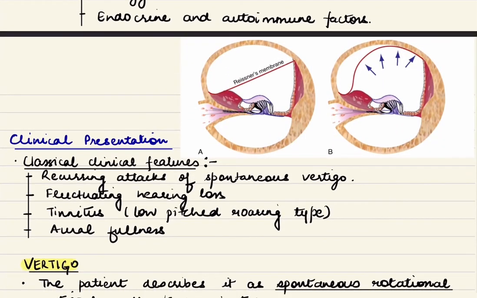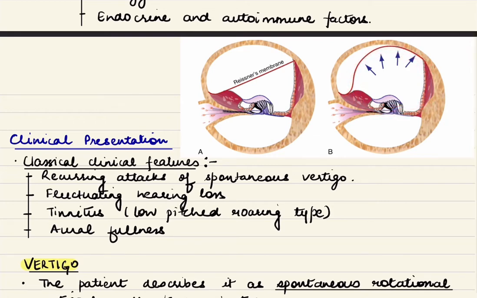So this is a cross section of the cochlea, with this being scala media or the cochlear duct, scala vestibuli and scala tympani, this being the Reissner's membrane and the basilar membrane. And this scala media is filled with endolymph and these two with perilymph. So endolymphatic hydrops means that there is increased pressure in the endolymphatic chamber, and this causes bulging of this Reissner's